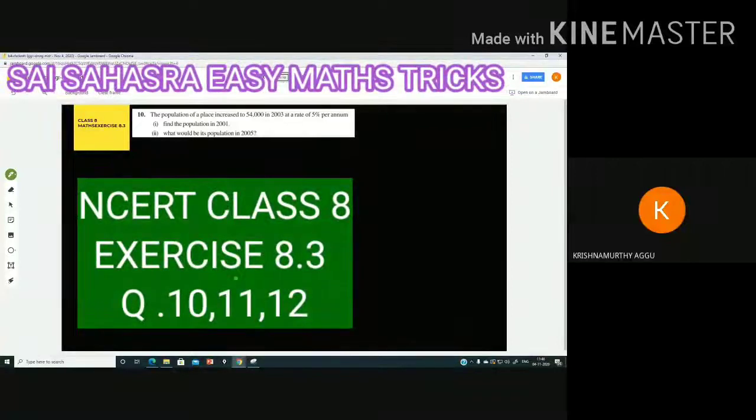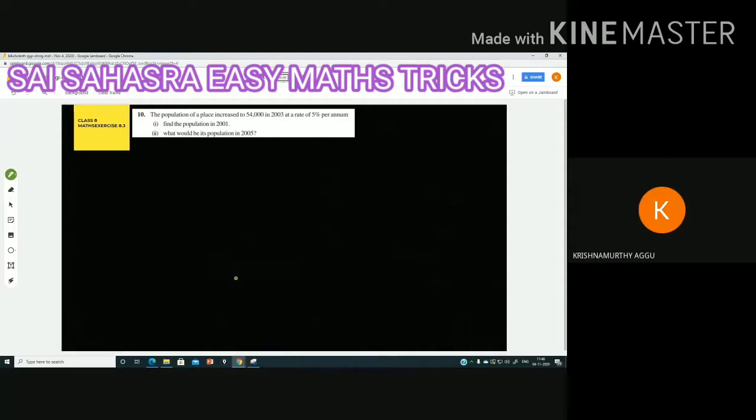We are discussing class 8 maths, exercise number 8.3, question number 10. The population of a place increased to 54,000 in 2003 at the rate of 5 percent per annum. Find the population in 2001. Second question, what would be its population in 2005?